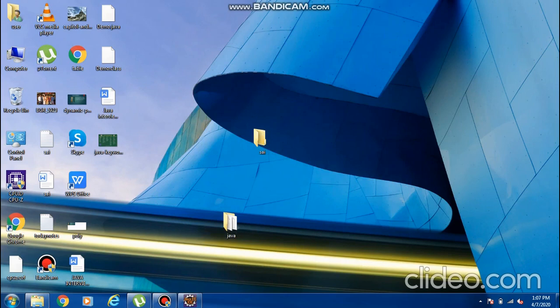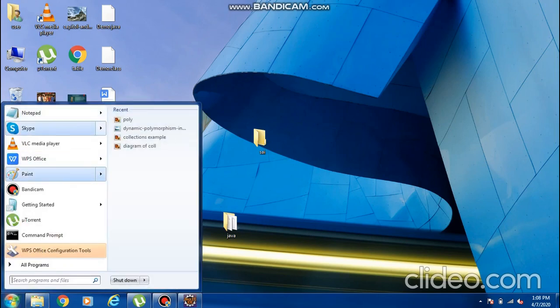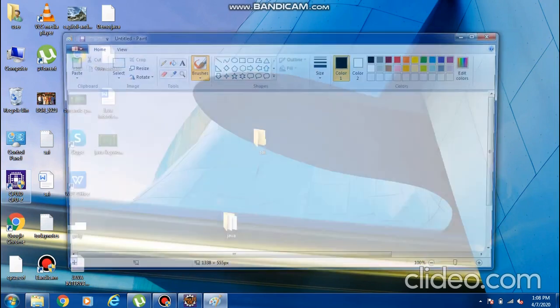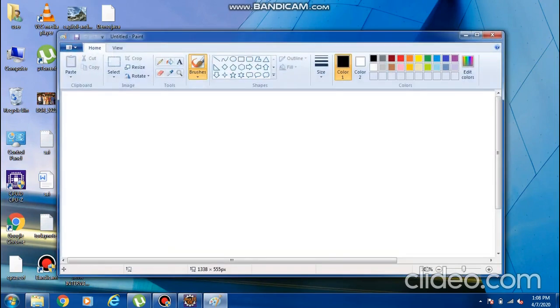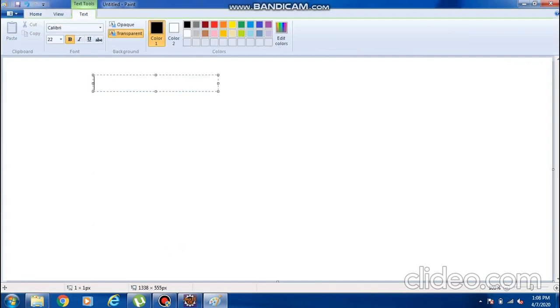Now we are going to see the most important topic. What is that most important topic? Abstraction. Abstraction is one of the most important topics.